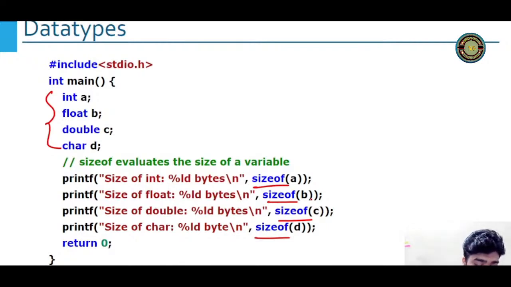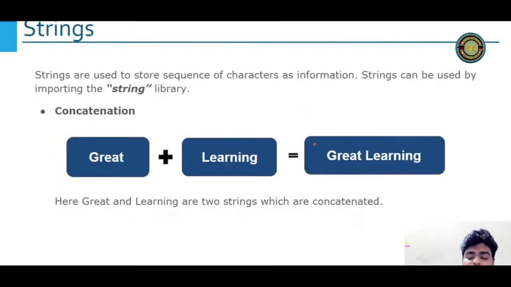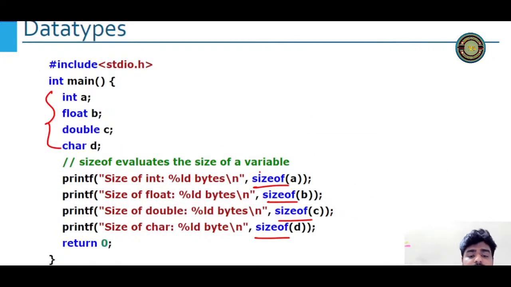4 byte, 8 byte, 16 byte and 1 byte. Okay, great. Okay, is it 1 byte or is it 1 bit? Sizeof char? Okay, very good, perfect. I'm getting a lot of answers. Perfect. So yes, you guys are correct. Int will give me 2 or 4 bytes, right? Float will give me 4, double will give me 8, and char will give me 1 byte.